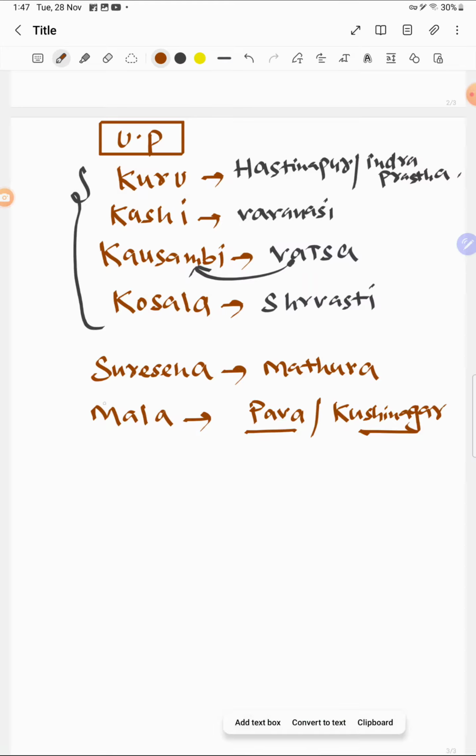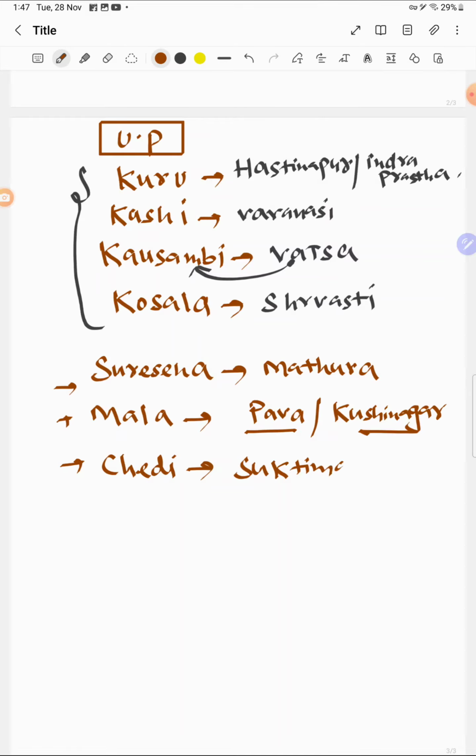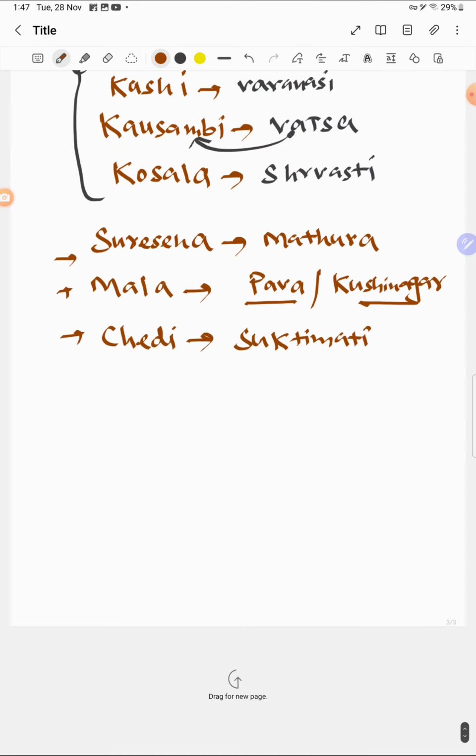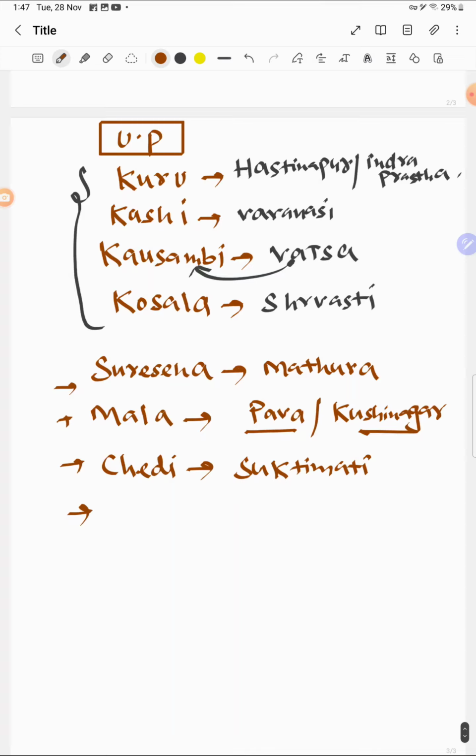And after Surasena and Malla, there is Chedi, and the capital of Chedi was Suktimati. And then there is Panchala.